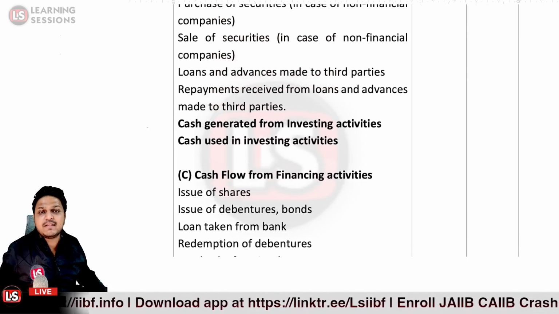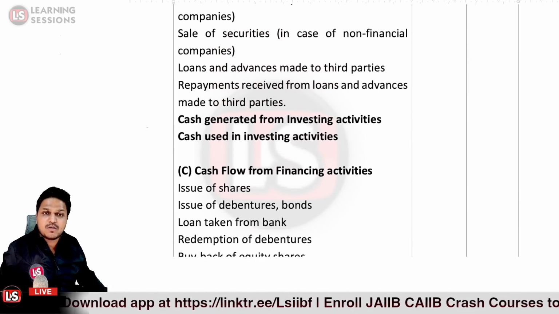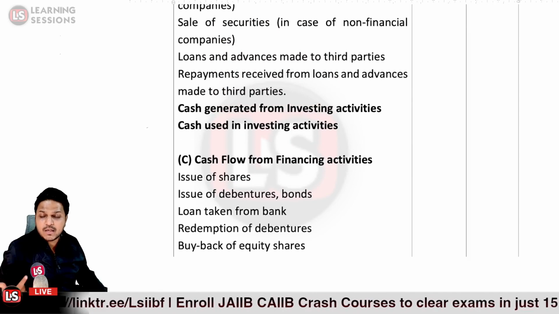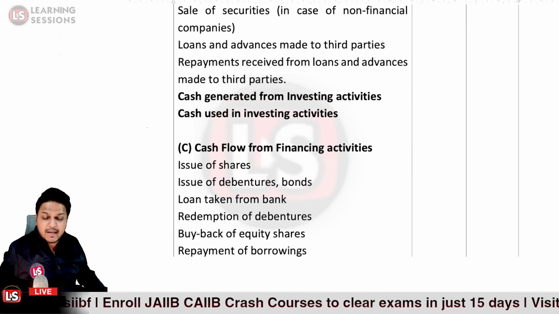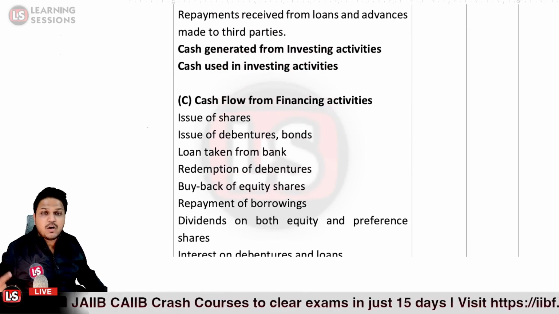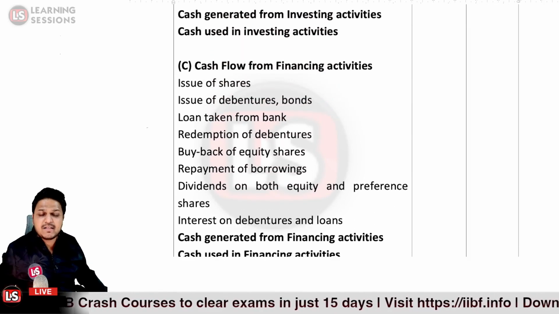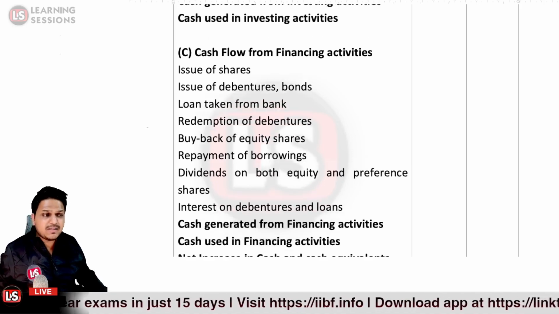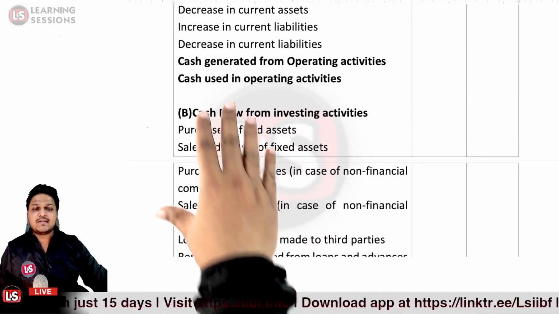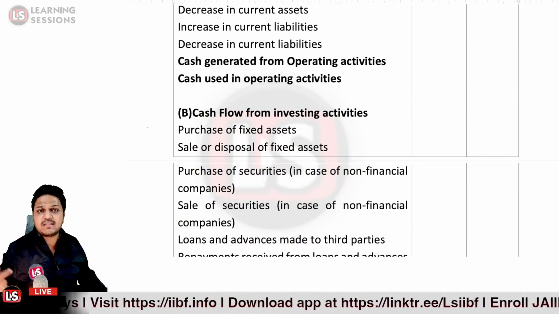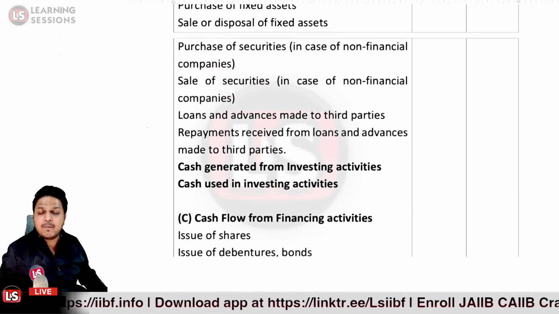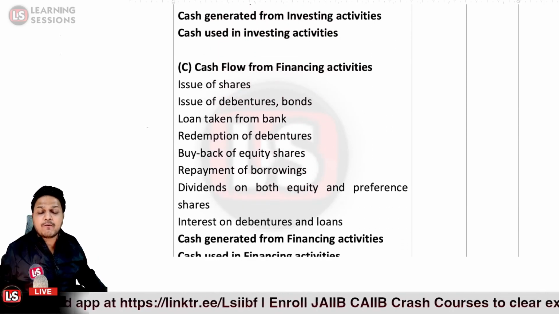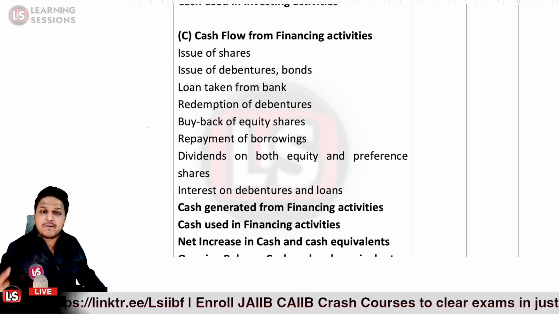The third one is related to financing activity, where you have issued shares, bonds, debentures. You have taken a loan from a bank. It could be that you have redeemed debentures, or bought back shares, repaid borrowings, or paid dividends. Those all activities are covered under financing activities, as we have covered so far. I just wanted to let you know that in the very end, all these activities relate to cash generated from or used in operating activities, cash generated from or used in investing activities, and cash generated from or used in financing activities.